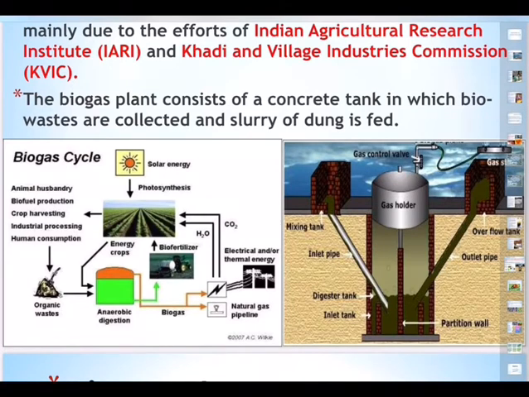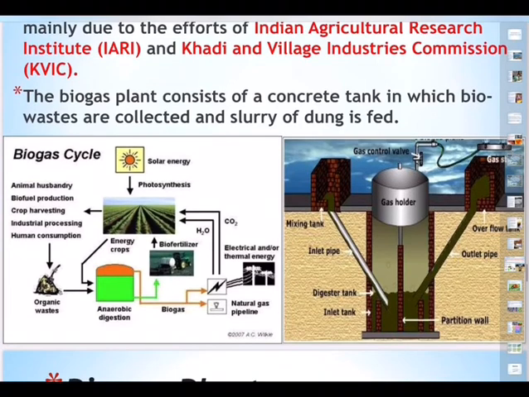So cattle dung is the main raw material here, and biogas is nowadays commercially produced inside the biogas plant. Each biogas plant consists of a deep concrete tank, the digester tank, 10 to 15 feet. It is covered by a floating lid, as I said, the steel one, the gas holder. It is fed with a mixture of dung, commonly called gobar, and water in a 1:1 ratio. So if you are putting 1 kg of gobar, you have to put 1 kg of water.